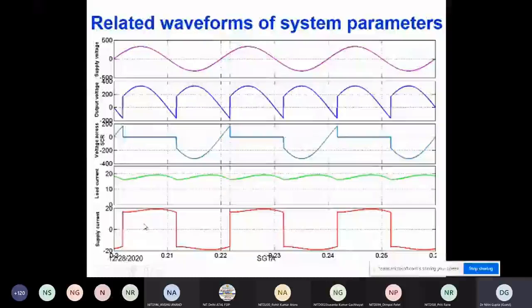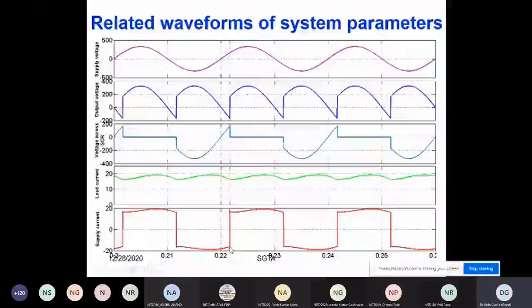And also you can see that now the zero crossing is shifted. The zero crossing is shifted due to the inductance present in the circuit. If the inductance were absent from the circuit, this portion would be absent and this zero crossing would come back to here. But you can see the waveshape, and this waveshape is coming due to the switching action of the switches and the nature of the load.